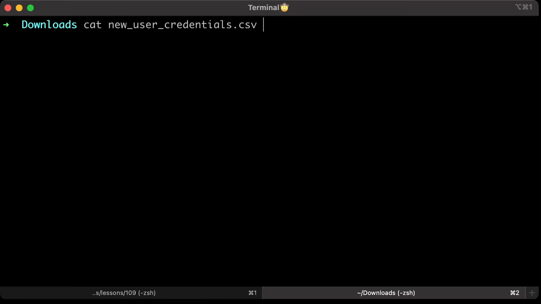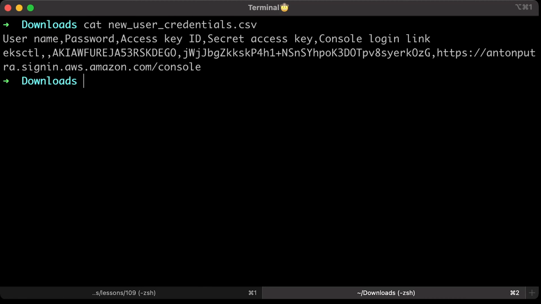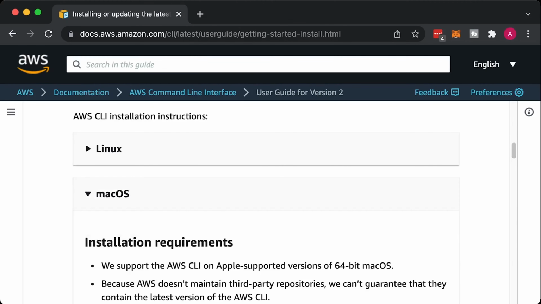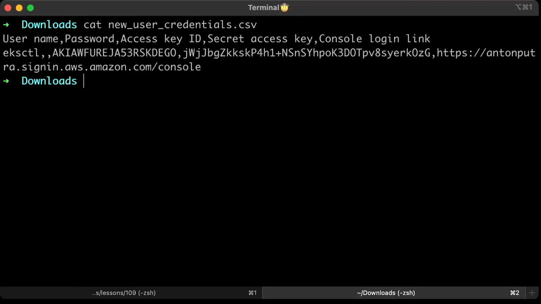Let me cut the file with credentials. Before proceeding to the next step, make sure that you have AWS CLI installed on your workstation. Depending on your operating system, you can follow one of those instructions to install the tool. To run eksctl locally, you can export environment variables with your access key and a secret, or create a profile, which is more convenient in my opinion.